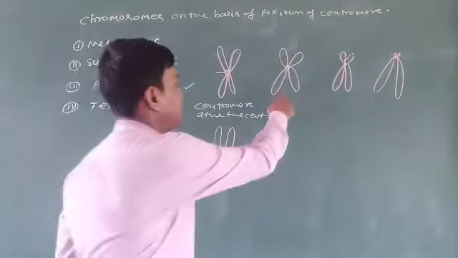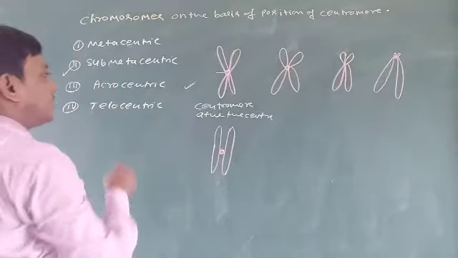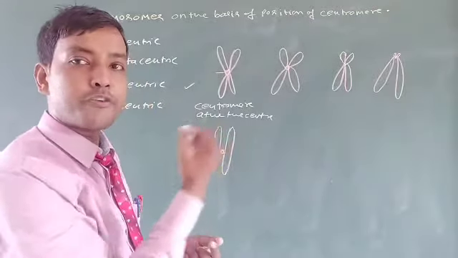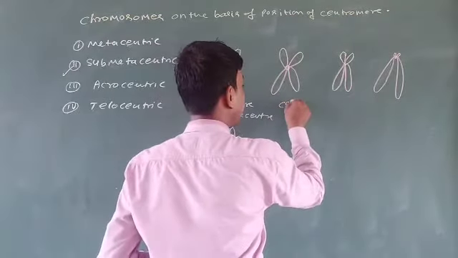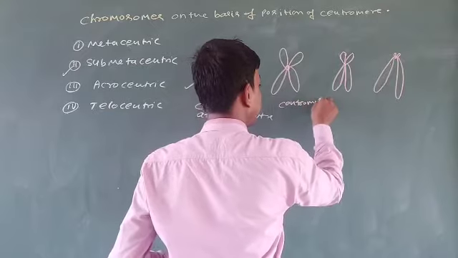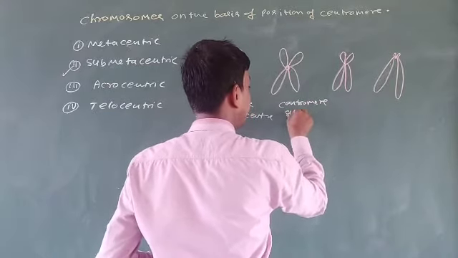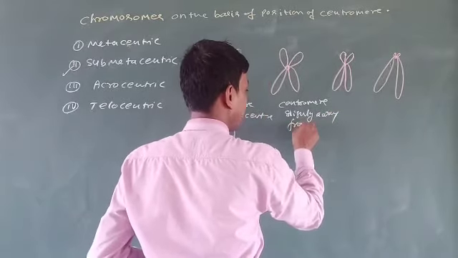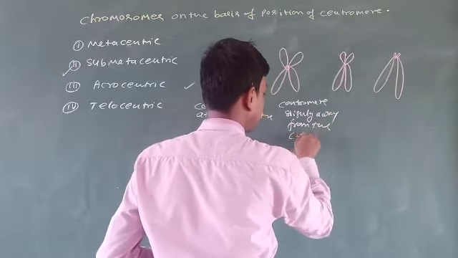Listen, this is the submetacentric, in which the centromere is slightly away from the center.